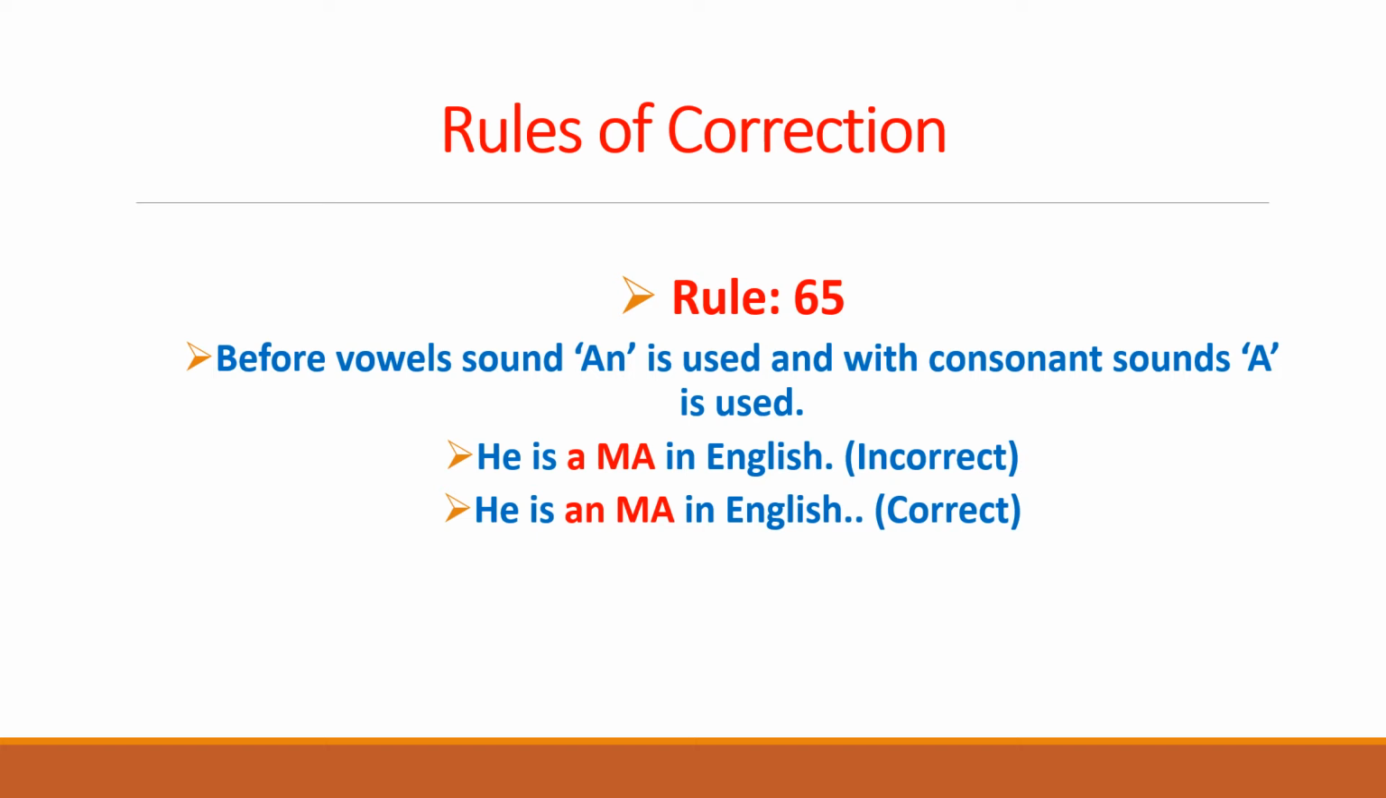But if it is that he's a master in English, then it would take "a", because in master, the M sound comes, "ma", which is the consonant sound, so it would take "a". But in the existing case, it would take "an". "He is a M in English" is incorrect. "He is an M in English" is the correct expression for this sentence.